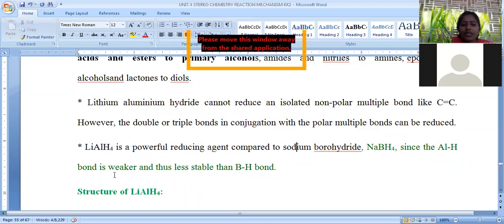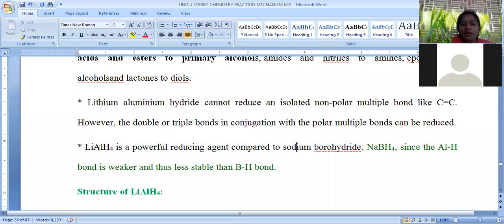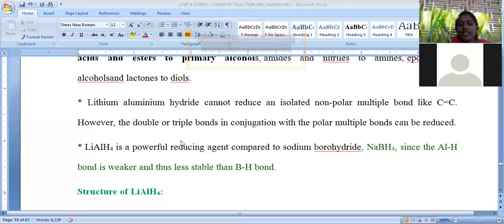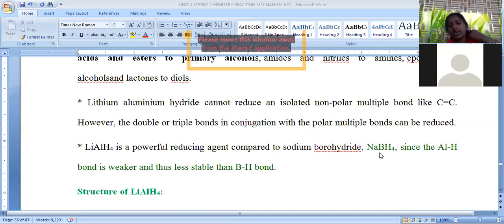The reason is that lithium aluminium hydride has a bond between aluminium and hydrogen, and this bond is very weak. We can easily cleave that bond so that hydrogen is easily released from the species, and reduction is carried out spontaneously. But in the case of sodium borohydride, boron is a smaller element, and because of its small size it has a strong bonding tendency with hydrogen.